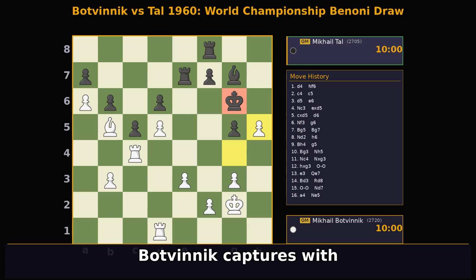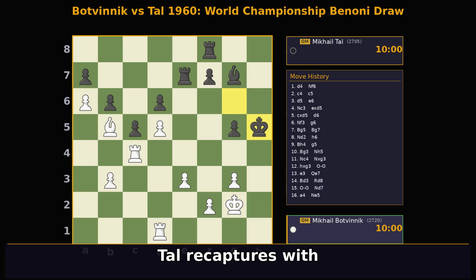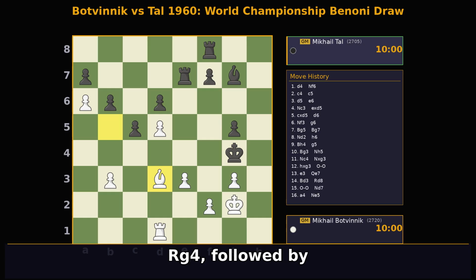Botvinnik captures with gxh5+, opening the g-file for his rook. Tal recaptures with kxh5, gaining space on the kingside and giving his pieces more mobility. The worst of the position is now behind him. A funny line could have been rg4, followed by kxg4 and bd3.